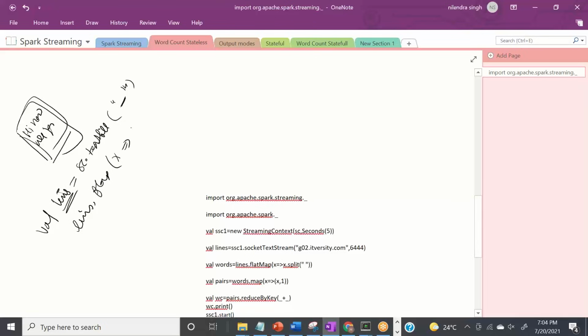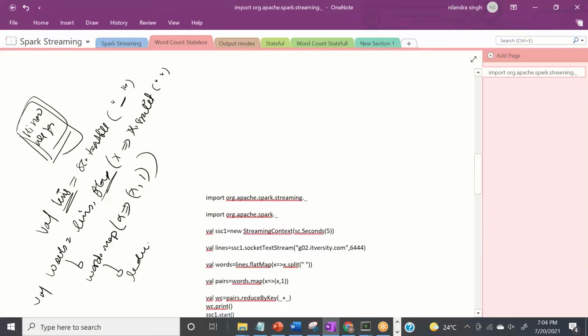What we are doing, we are splitting all the words based on x.split on space. We are doing the flatMap and storing into words. Then on these words we are doing words.map, creating a pair RDD. Onto this we are then running reduceByKey, and then we are printing it.